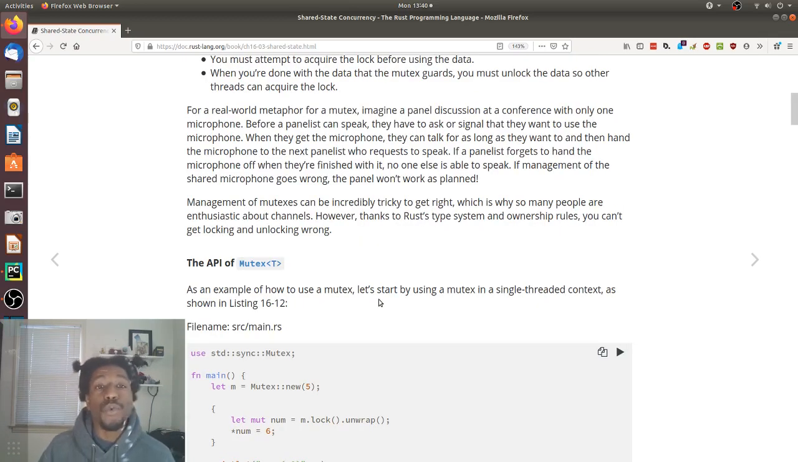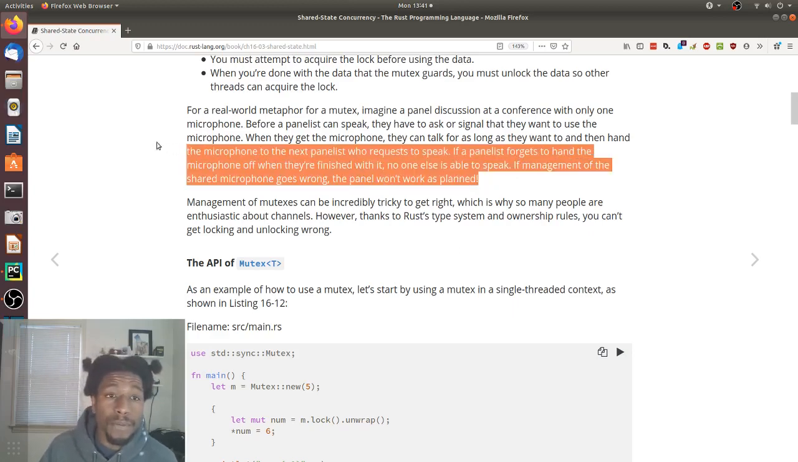For a real-world metaphor for a mutex, imagine a panel discussion at a conference with only one microphone. Before a panelist can speak, they have to ask or signal that they want to use the microphone. When they get the microphone, they can talk for as long as they want to and then hand the microphone to the next panelist who requests to speak. If a panelist forgets to hand the microphone off when they're finished with it, no one else is able to speak. If management of the shared microphone goes wrong, the panel won't work as planned.